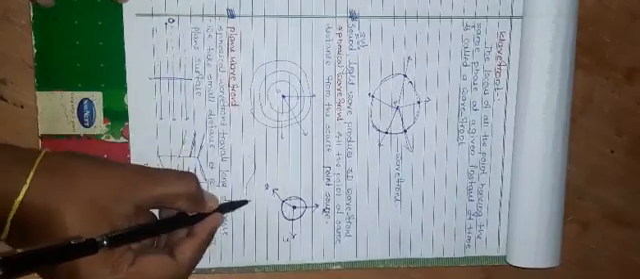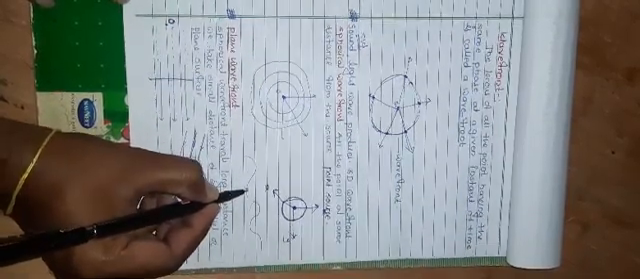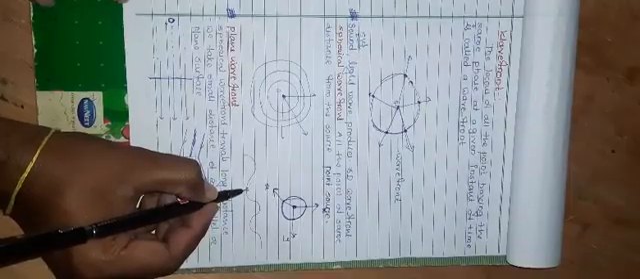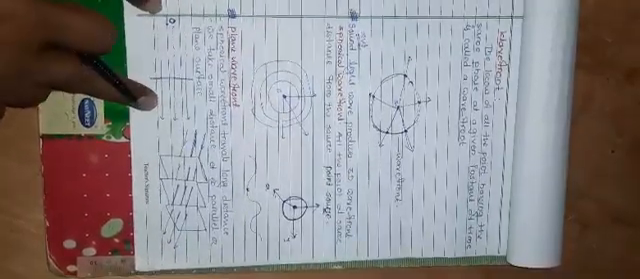Suppose this is a very long thread, and if I cut a small part of this thread, then it is also like a straight line, like this. If this is a plane wavefront, there should be a source S, and the source S forms the spherical wavefront.